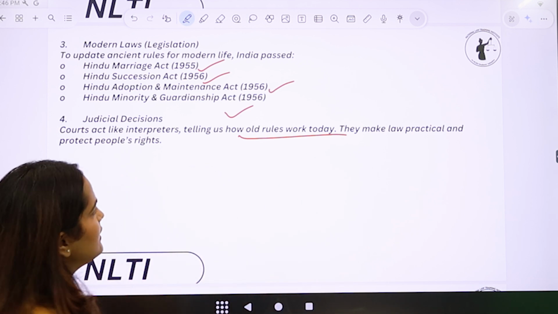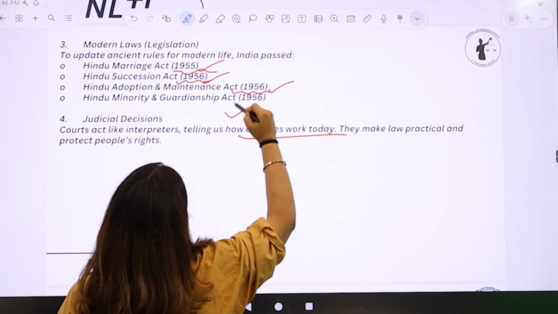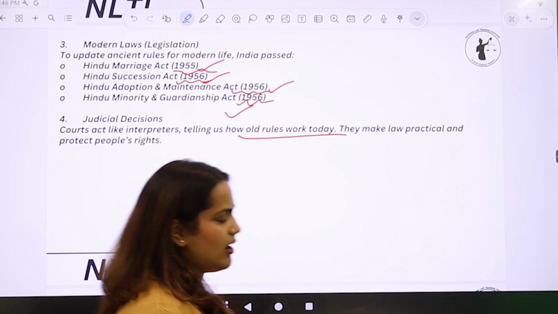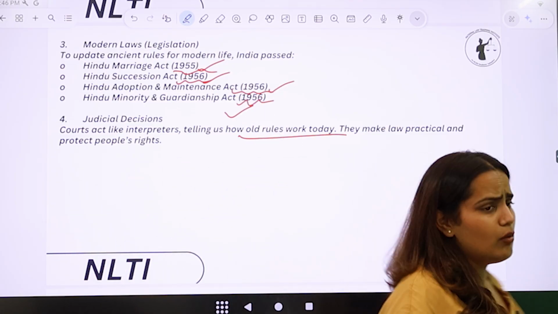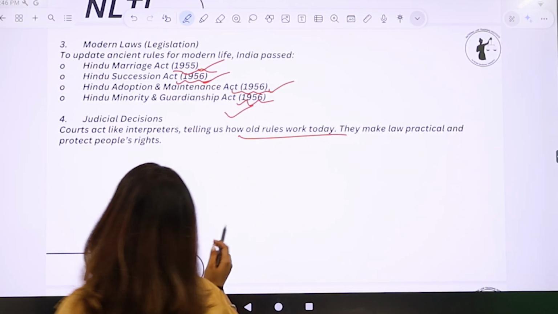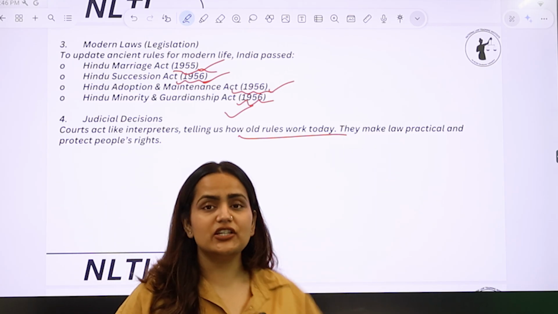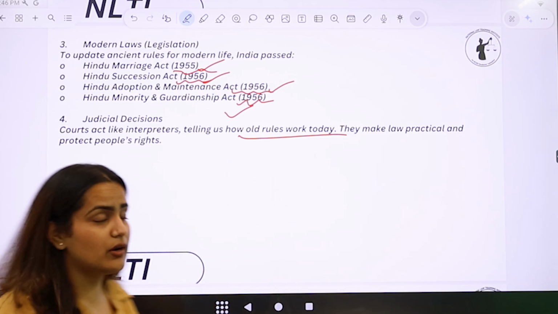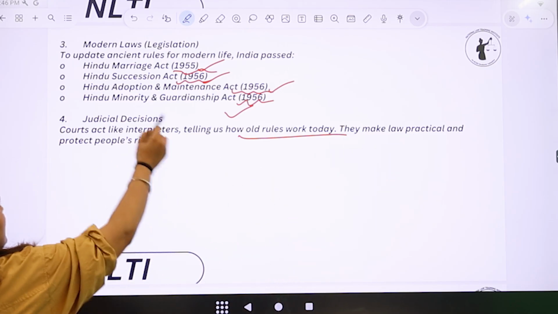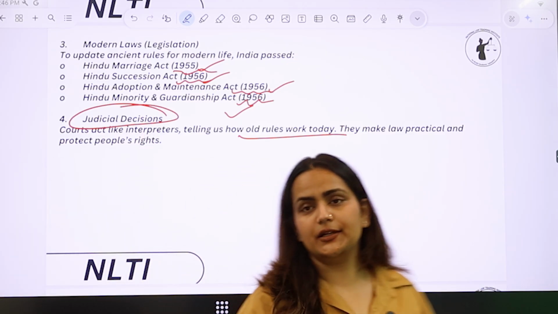Okay, so if we see the date in which these legislations were enacted, they are way too old, and they have been made in the year 1955, 56. So here we need to understand what the applicability of such old laws is in today's time and how to apply them. This is what is done for us by the judges in the judicial decisions. I hope that is clear.